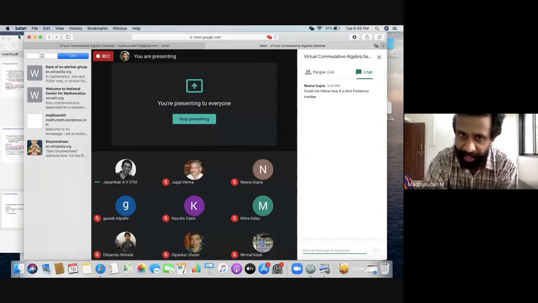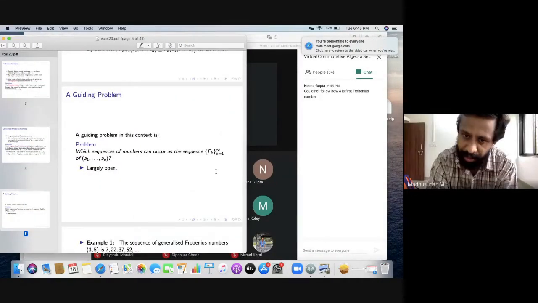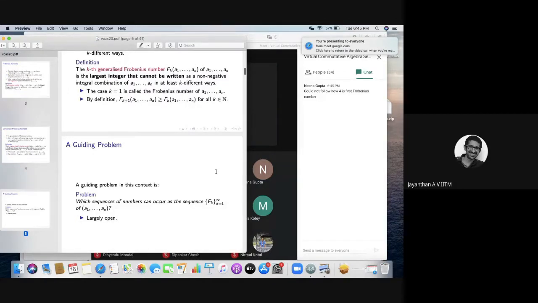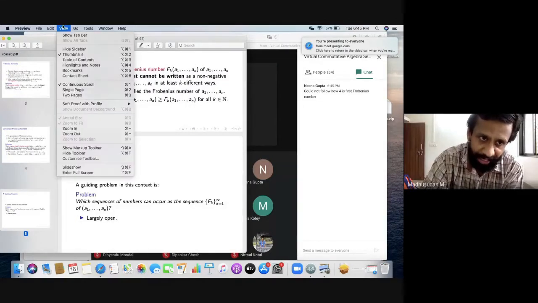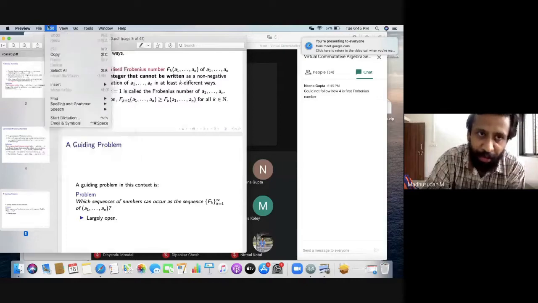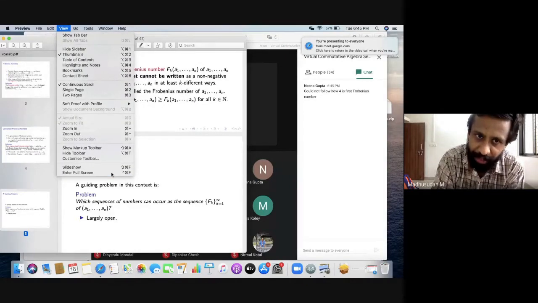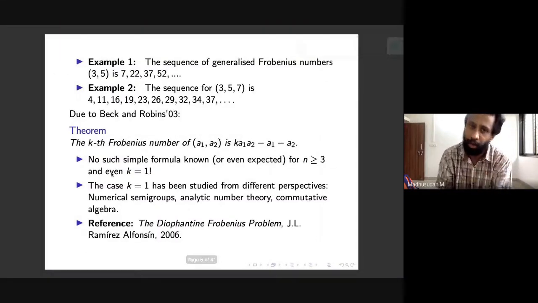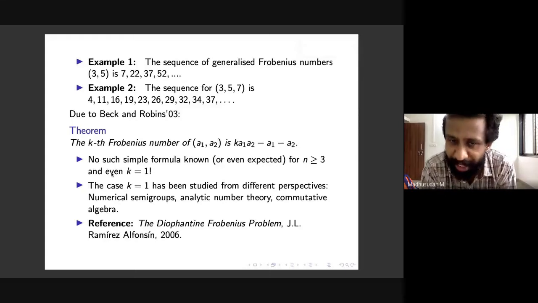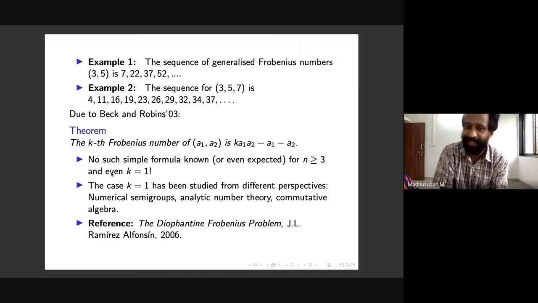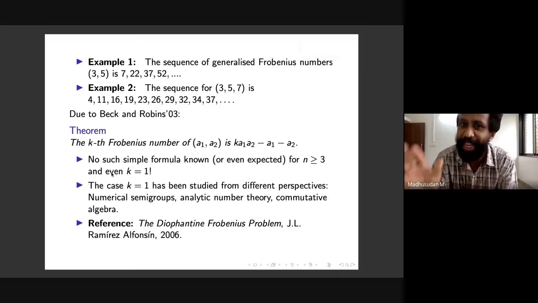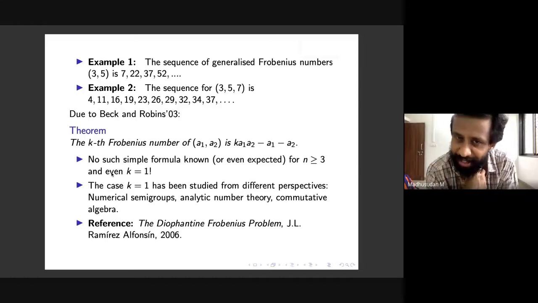Okay, so why is 4 the first Frobenius number, right? I'm not giving a proof, but the claim is that 4 cannot be written as a non-negative integral combination of 3, 5, 7. That's the first observation. And after that, the claim is that after 4, every natural number can be written as a non-negative integral combination of 3, 5, 7.